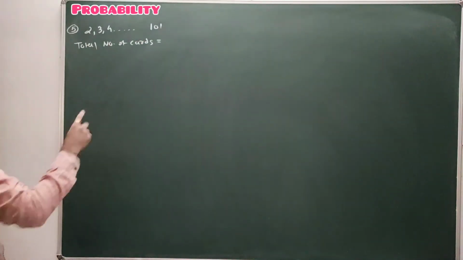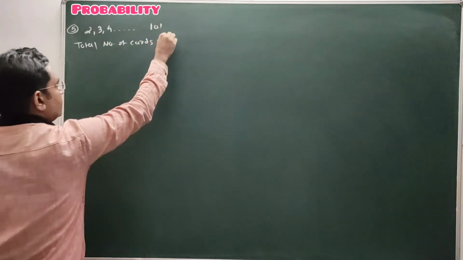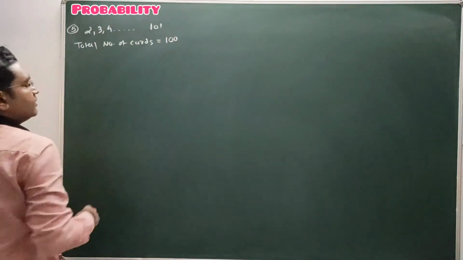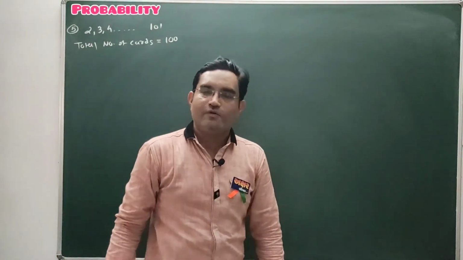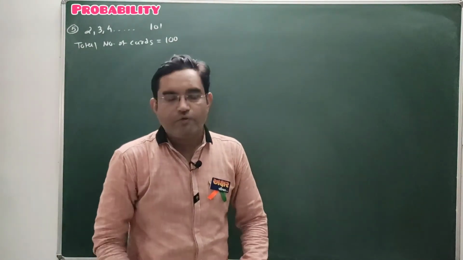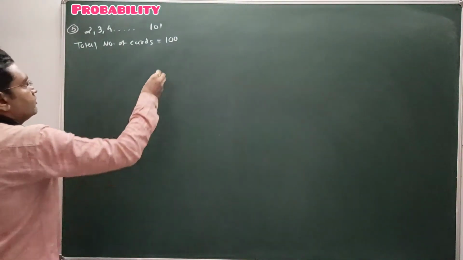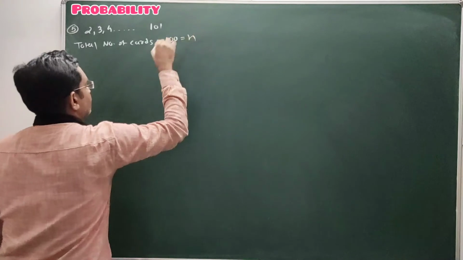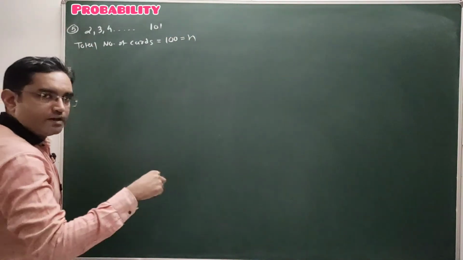So 101 minus 2 is 99, plus 1, so total 100 cards are there in the box. Clear? Now we select one card randomly from the box. So the total number of possible outcomes is 100 because 100 cards are there in the box.